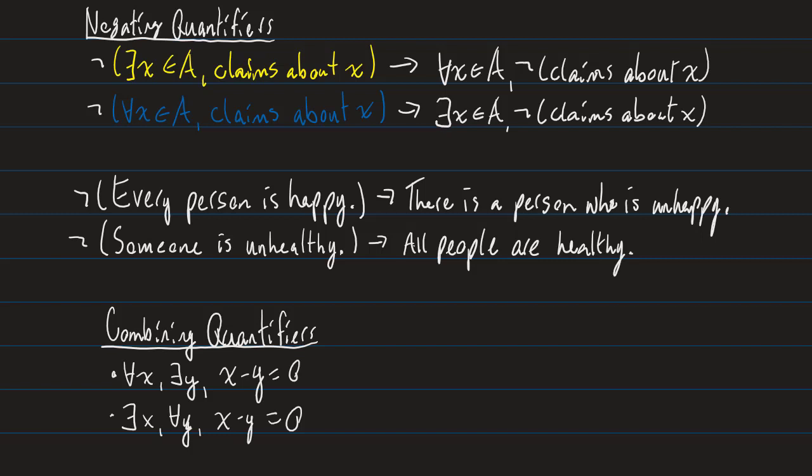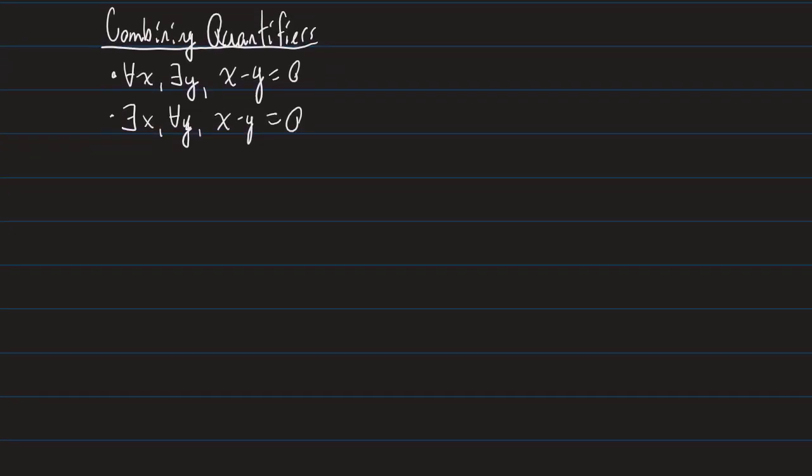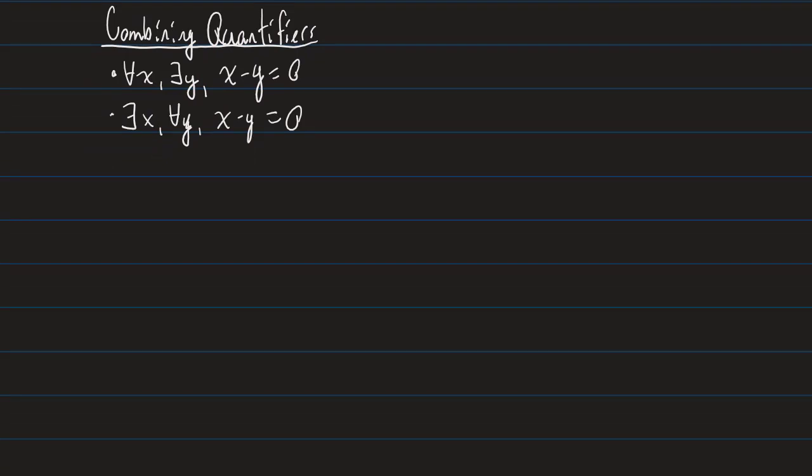So the last thing we're going to talk about is combining quantifiers. Now this, I'm not going to lie, this can be hard. This can be difficult to understand. Sometimes in proofs, there's a ton of quantifiers going on, and then there's negations occurring, and one little slip up can mean you end up proving something that's just irrelevant, right? So it can be really difficult. I'm going to try my best to make this less difficult for you.